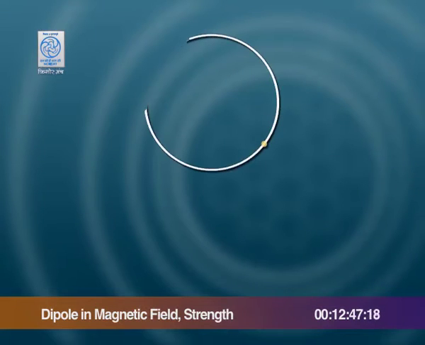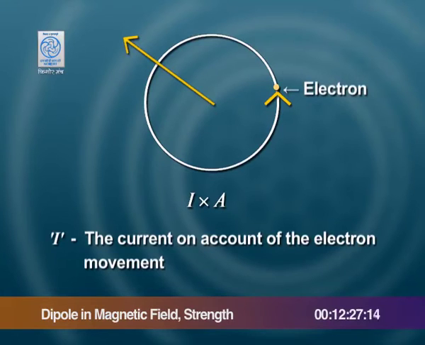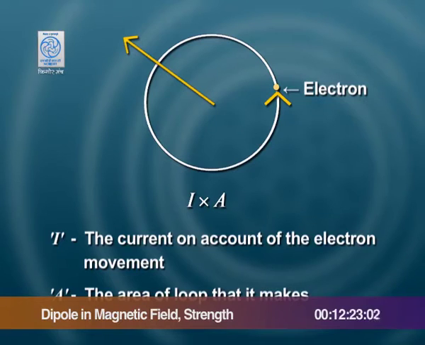If we look at an orbit and an electron, let us say, and let us consider an anti-clockwise direction for it, in this anti-clockwise direction, the magnetic dipole is set up in the direction of the arrow. Its value is given by I into A, where I is the current on account of the electron movement and A is the area of the loop that it makes. Here the loop would be identified by the orbit.